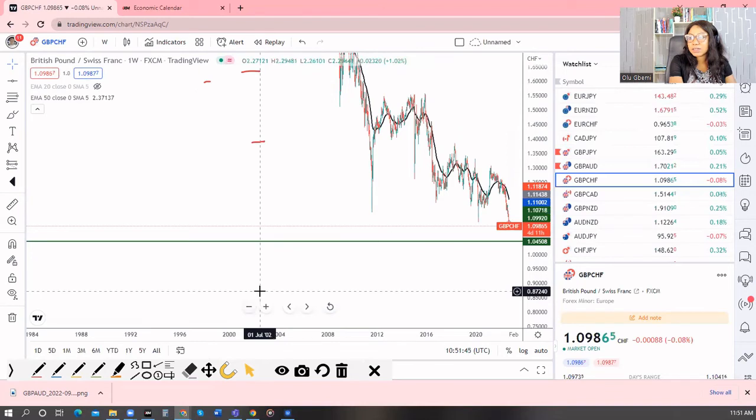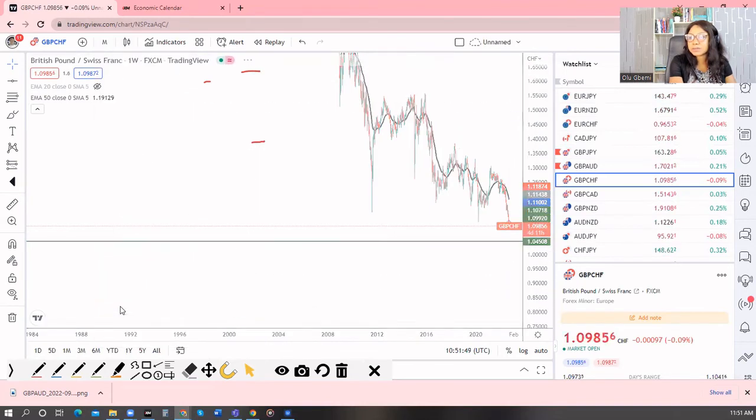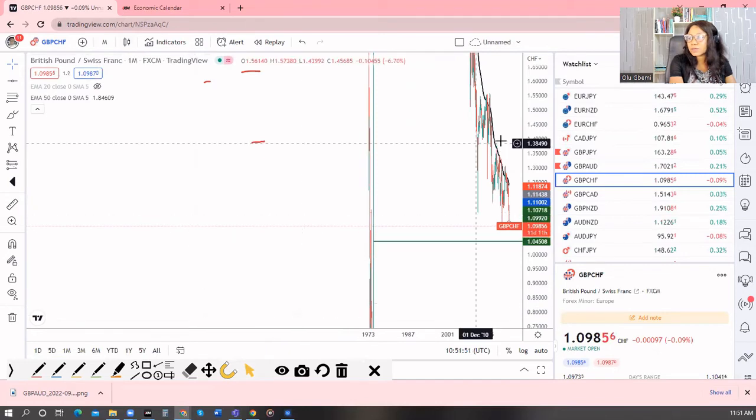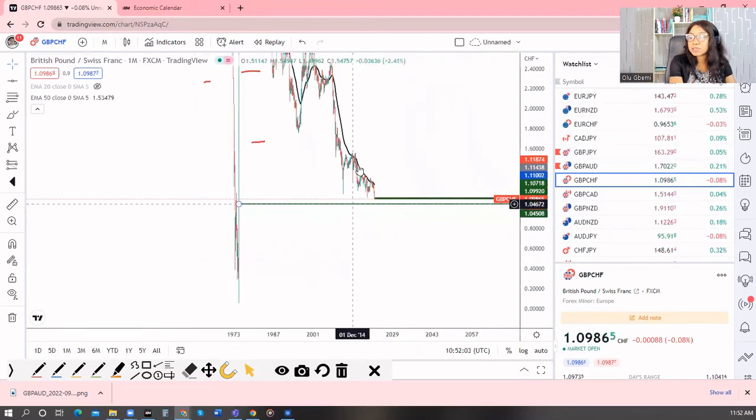So let's look at it from the monthly. Maybe you see what I am talking about. On the monthly, when was the last time we were here? 1974 was the last time we were where we are now. Okay, so let's see, is this going to continue all the way down, or do we see a change from where we are now? Well, we pay attention.